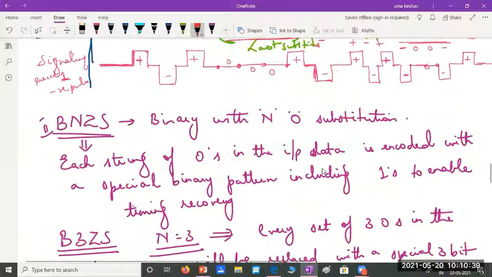Any doubts with that? Do you have any doubts with HDB3?